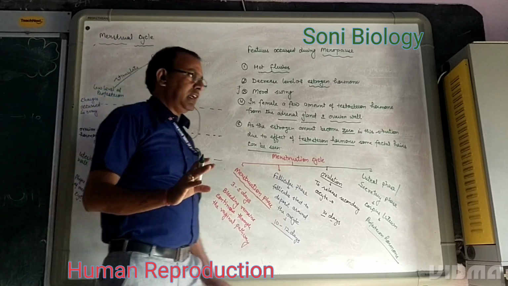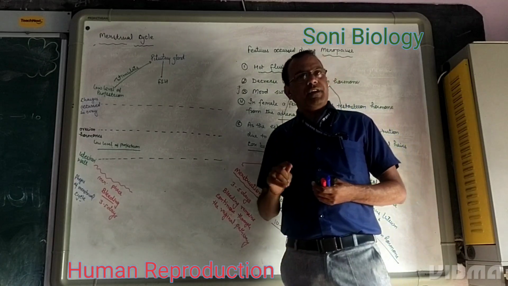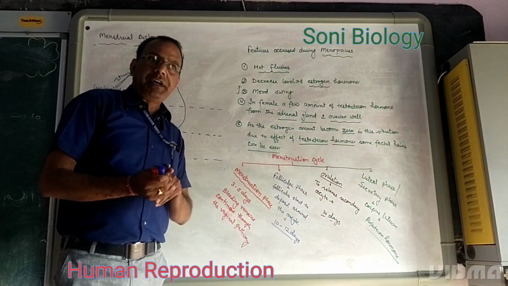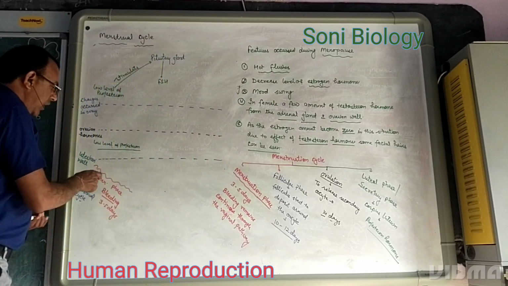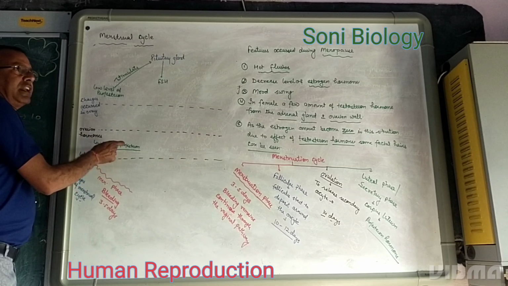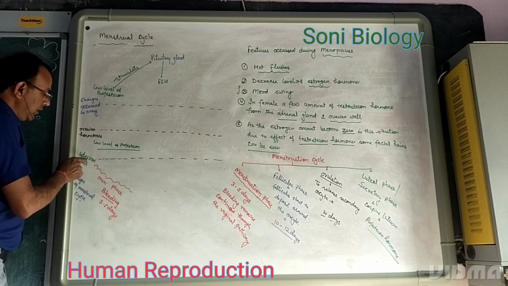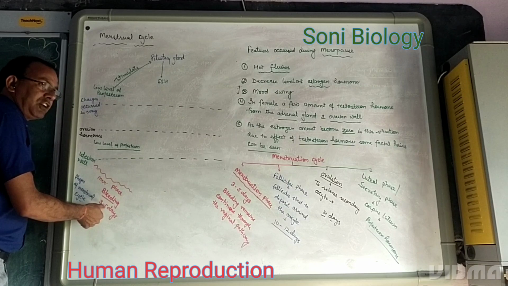First of all, listen to the menstruation phase. After release of the secondary oocyte, if this egg is not fertilized, then this unfertilized egg with the inner wall of the uterus breaks down. Because the level of progesterone is low, the uterine wall starts to break. This is the menstruation phase. It lasts 3 to 5 days.